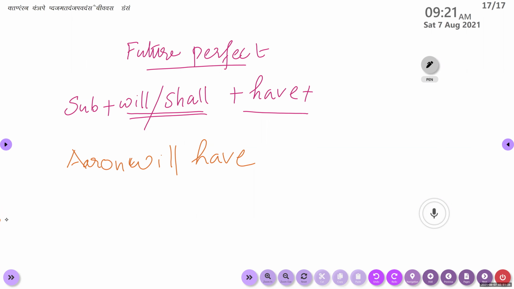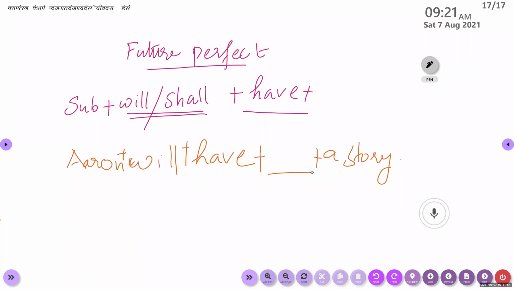It is perfect. You said object. Aaron will have. So object means a story. Okay, a story. This is the object. So this is not a complete sentence, right? Something is missing here. What is missing? Subject plus will or shall plus have plus, and something is missing here. What is missing? Aaron, which form of the verb?